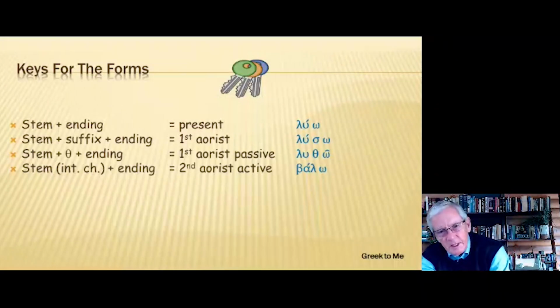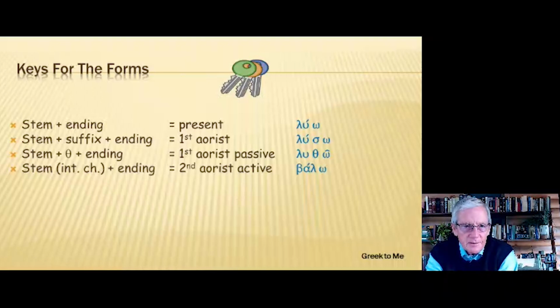Now, before we look at the actual forms, here are the keys. If you see a stem ending, that tells us present. So we have luo. And this would be prefaced by one of those red flag words. So hina luo, in order that I might loose. If we see a stem suffix ending, this is going to be a first aorist. So hina luso would be in order that I might loose.